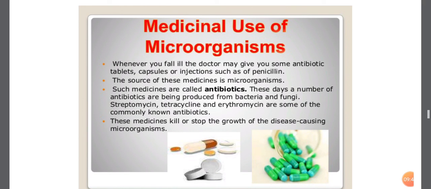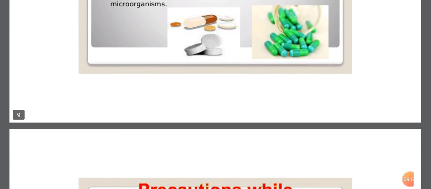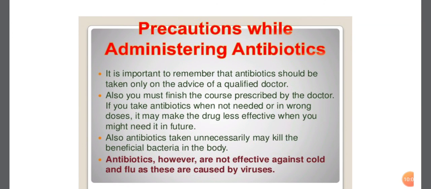Some examples of antibiotics are streptomycin, tetracycline and erythromycin. Penicillin is also an antibiotic. Students, we must take some precautions while we use antibiotics. Which kind of precaution? First, we take antibiotics only on the advice of a qualified doctor, and also finish the course prescribed by the doctor.